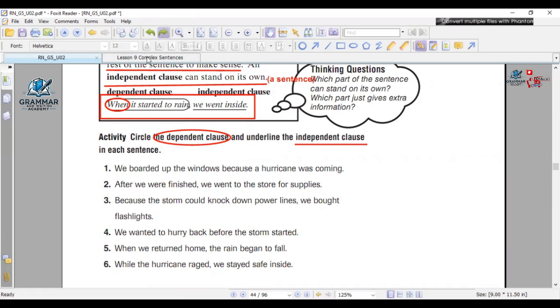So you're gonna circle the dependent and underline the independent. Another thing you have to write down here under the dependent clause: a conjunction plus a sentence. Okay. I'm gonna answer the first one. You have a minute to think. Then raise your hand up if you know the answer.